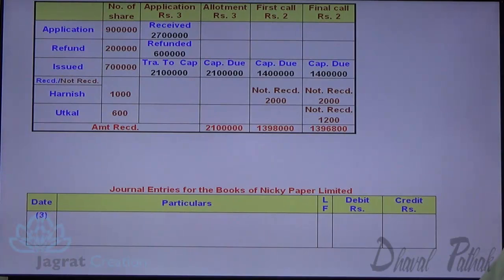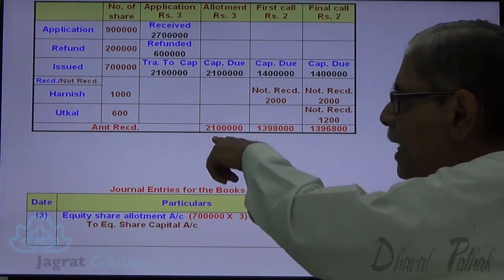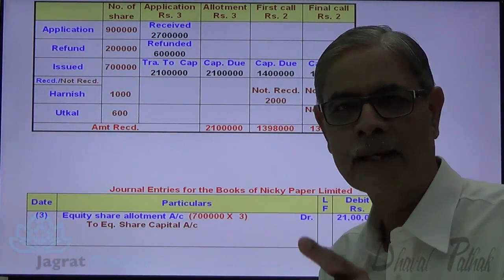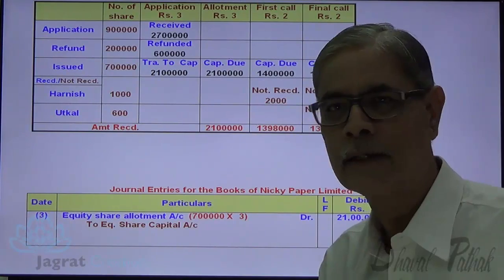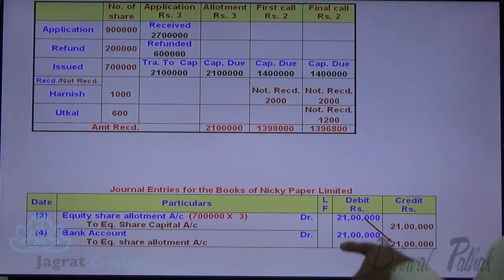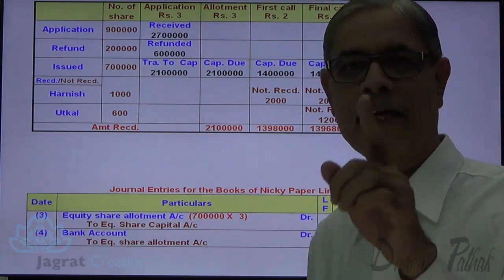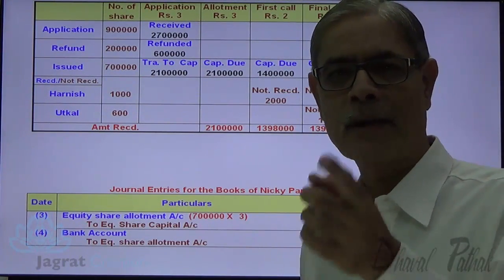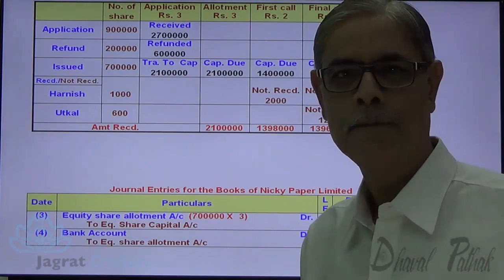The amount demanded with allotment on shares allotted is 7 lakh into 3. Equity share allotment account debit to equity share capital account credit. Notice that I have received the entire allotment dues. So when the allotment dues are received, bank account debit to equity share allotment account credit. So here, bank account debit 21 lakhs to equity share allotment account credit 21 lakhs. So the equity share allotment account is closed. Its balance is 0 because the amount demanded has been received.